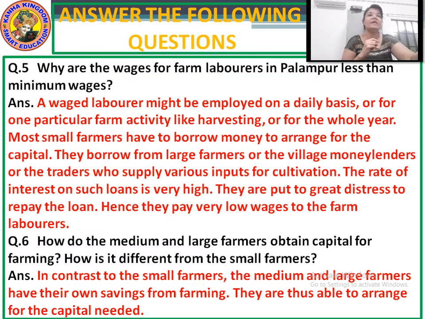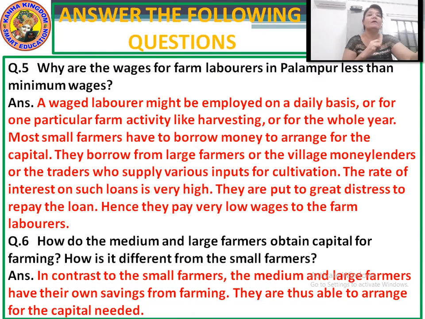Answer: the waged laborer might be employed on a daily basis or for one particular farm activity like harvesting or for the whole year. Most small farmers have to borrow money to arrange for the capital.